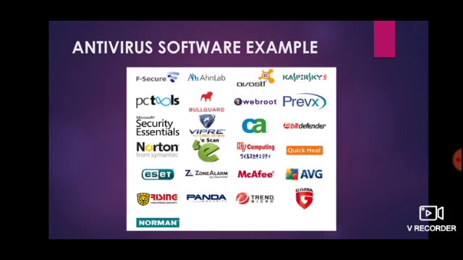Now, antivirus software examples. Here are different types of software which are available in the market, like F-Secure, Avast, Kaspersky, Quickheal, AVG, Norton, Microsoft Security Essentials, McAfee, Norman. So you can buy any type of antivirus software as per your choice.